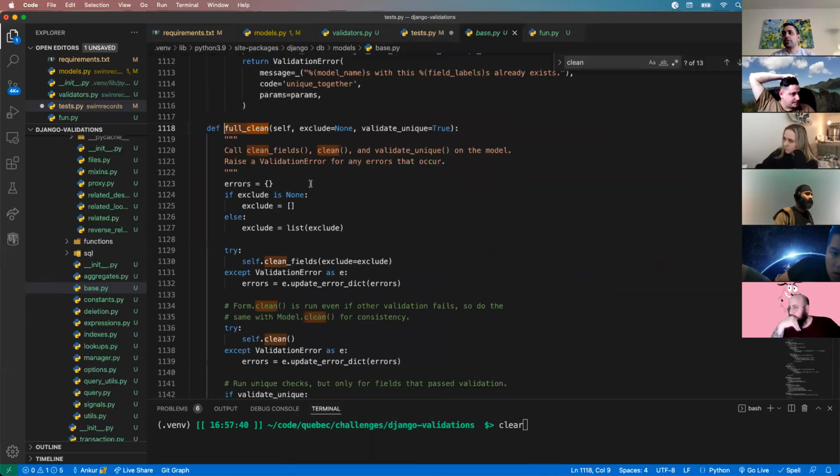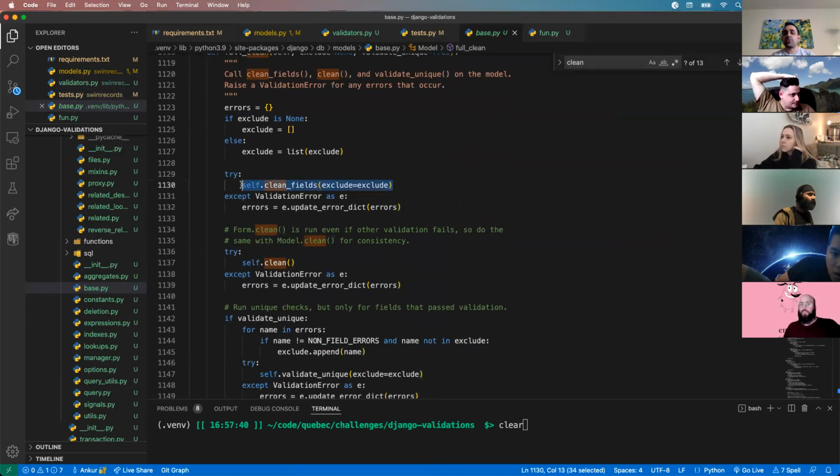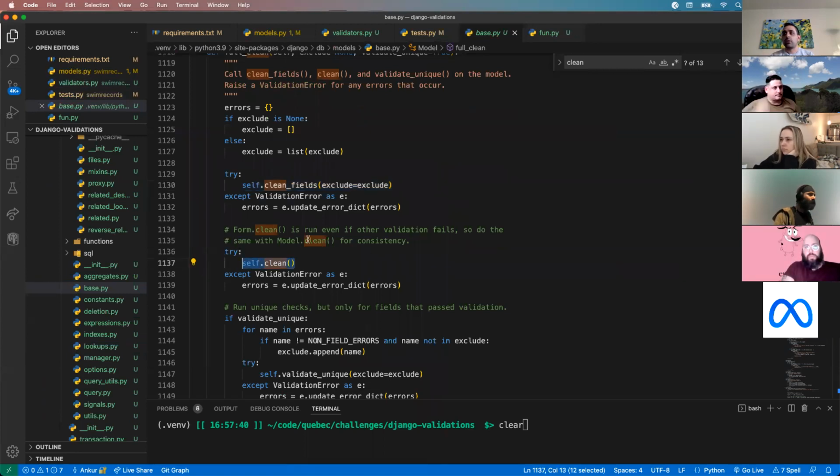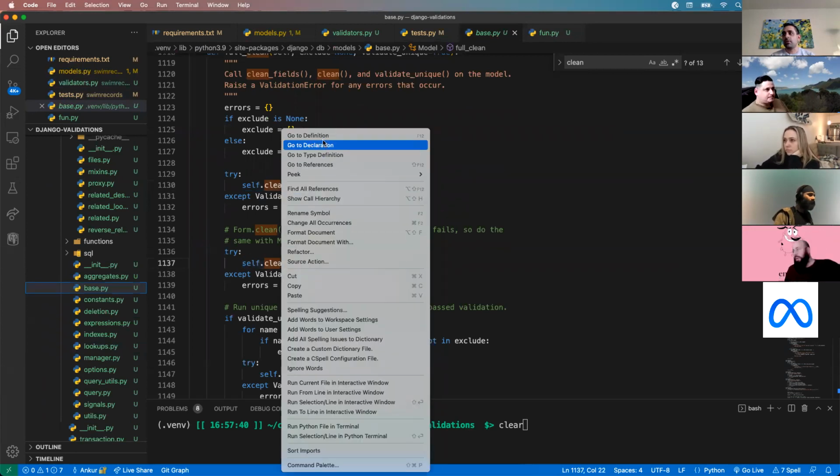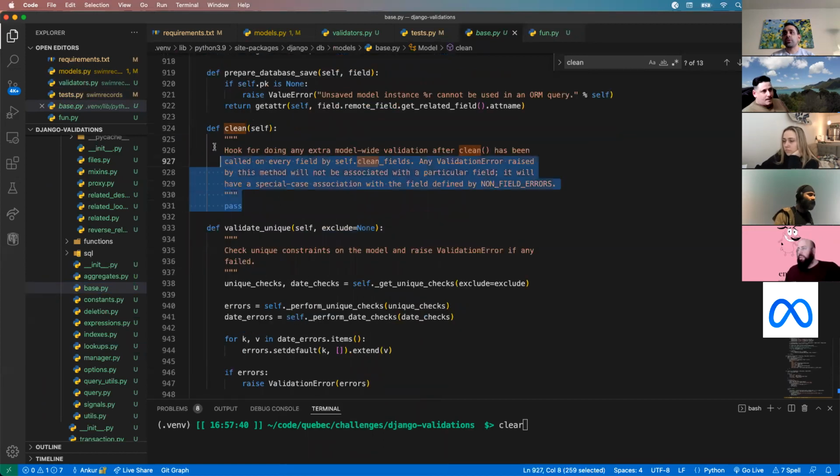Go to full clean. If you remember, clean fields is where each individual validator is run. Clean will run for your entire model. If I look at clean and see what it's doing, it's literally doing nothing. But notice the comment: if you want to do extra model-wide validation. In this case we do, because we want to compare two fields, the record date and the record broken date. The base class is literally doing nothing, but the existence of this function allows us to override it, meaning if we want to do something during this call, we can do it.